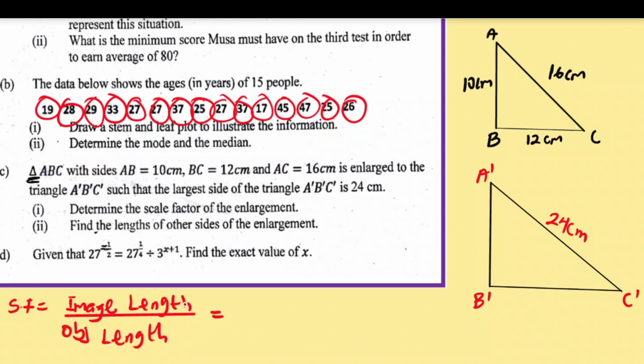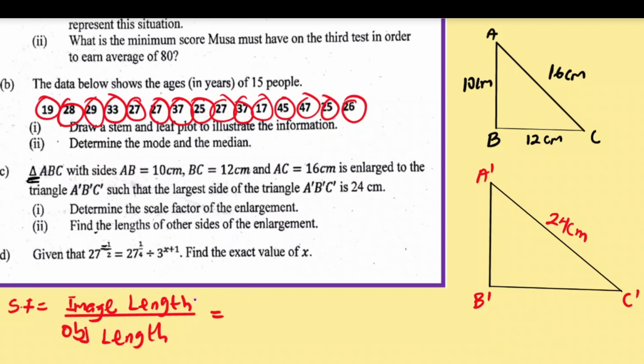So the length of image over the corresponding length of objects. Now, as you can see from the triangles here, AB corresponds to A1, B1. But we don't have the magnitude of the side A1, B1. So that cannot be used. But with AC and that of A1, C1, all the information are there. So we can use this information to find the scale factor.